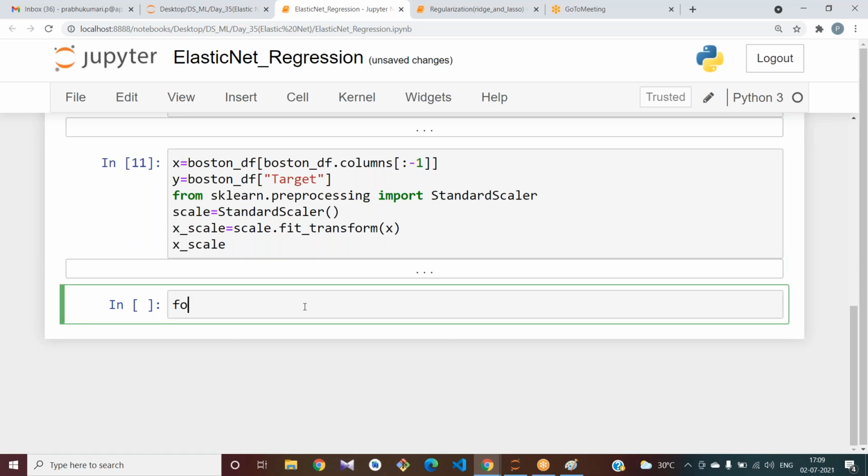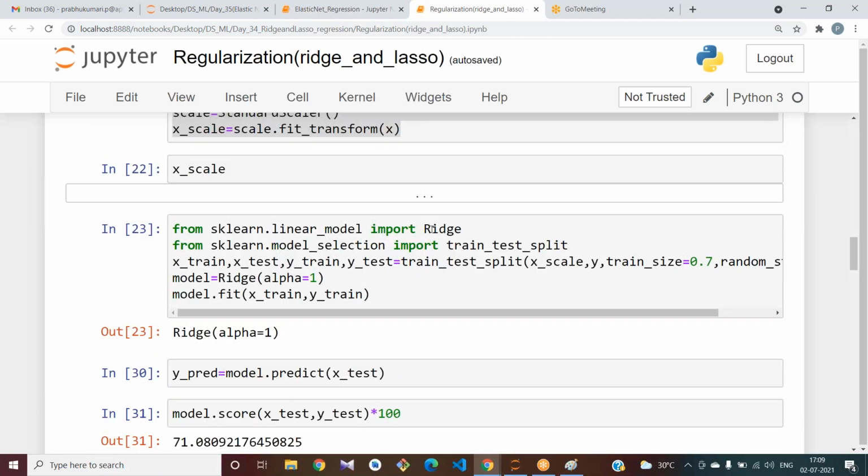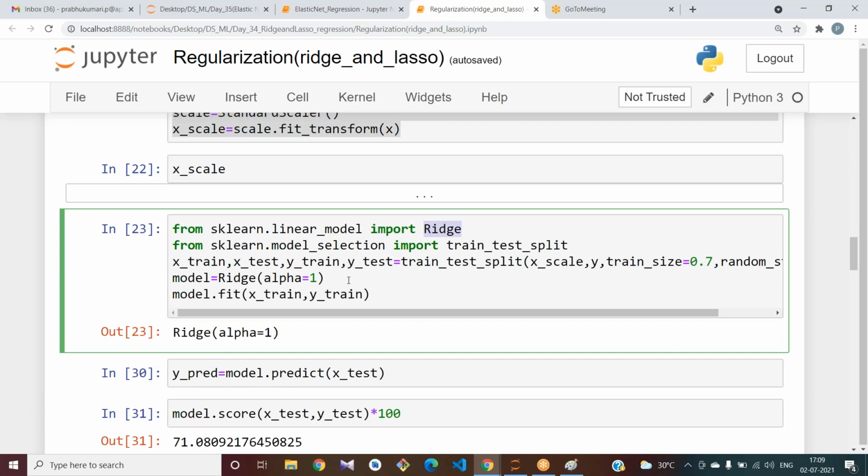Okay, now try to apply it to your model. Here what we are trying to do is, in place of the linear model, we place elastic net. That's it.